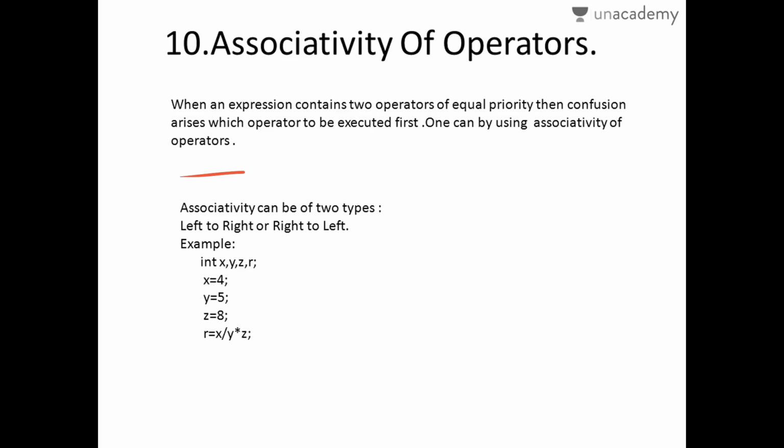Like here, I use x, y and z, and I want an output x divided by y into z. I either have to come from left to right or right to left. That will be decided by how we give the associativity to the operators in that program.